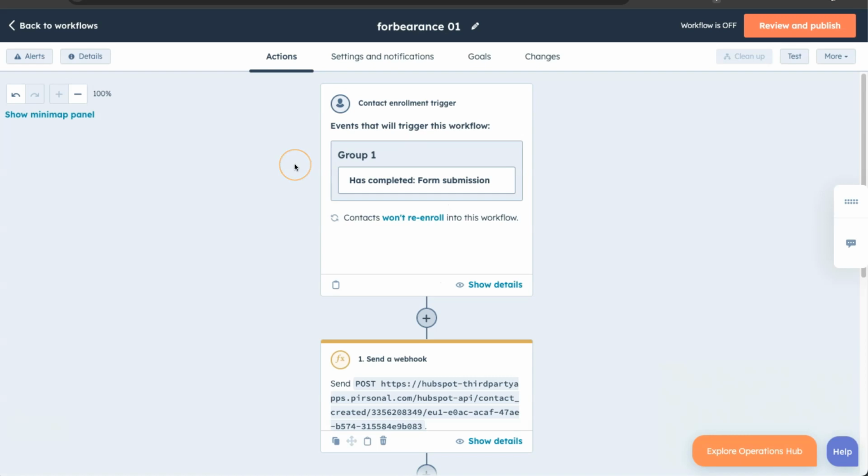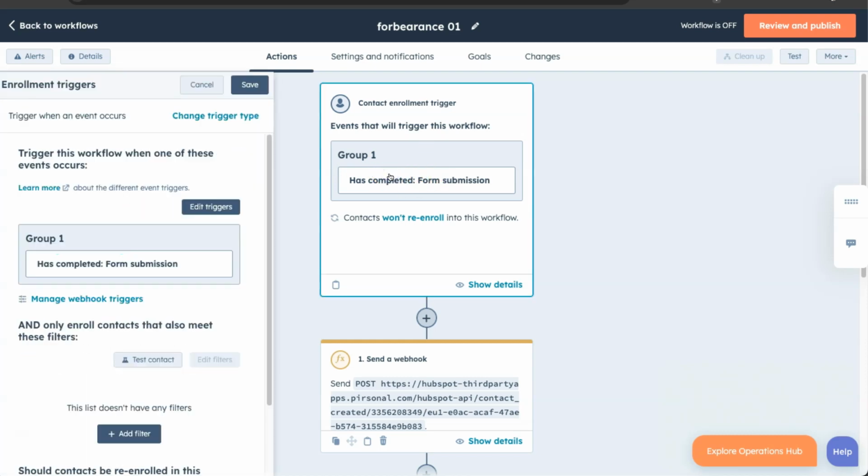Now it's time to activate the workflow so that we can continue with the configuration in HubSpot. Now your last step is to configure when you want Personal to automatically create these personalized videos based on a HubSpot workflow. Let's see how. Select the trigger that you want to use. In this example, whenever there is a form submission, the Personal platform will automatically create a personalized video, a personalized landing page, and a personalized call to action for every contact.